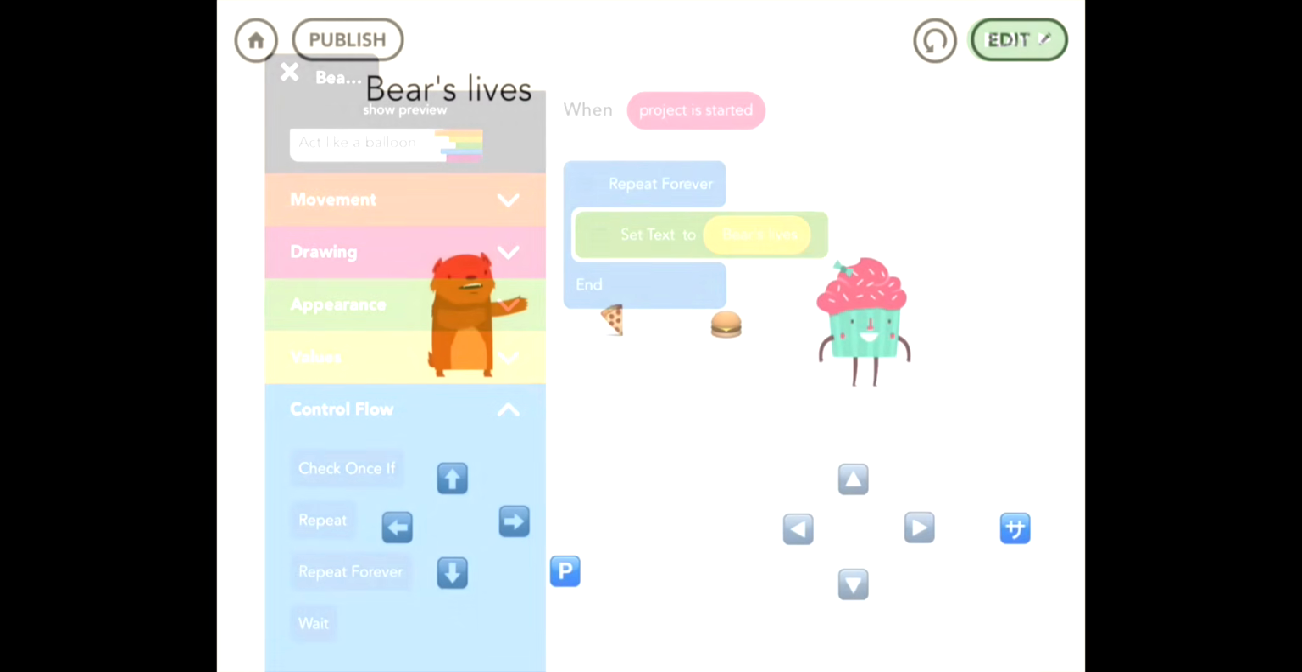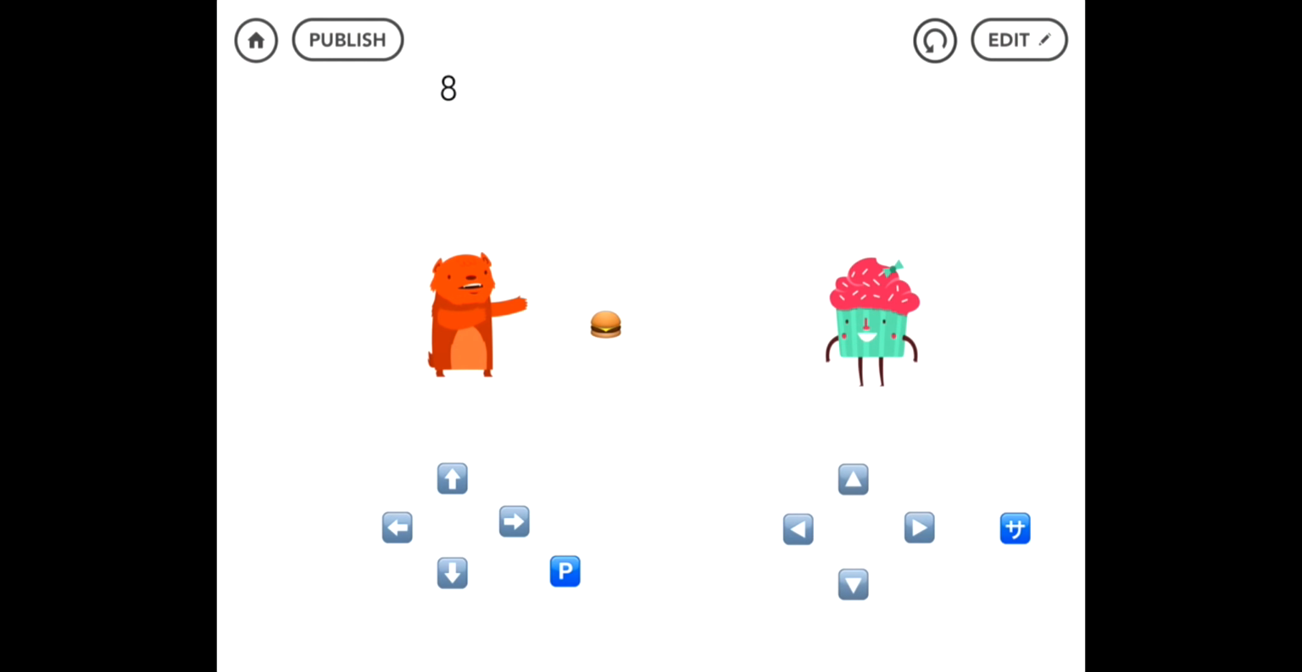So let's play. So now it's 8, right? Because the first rule we said was set the value to 8. And then every time hamburger bumps into bear, it decreases a value. And now we have bear's lives decreasing. Okay, cool. So let's go back to editor.